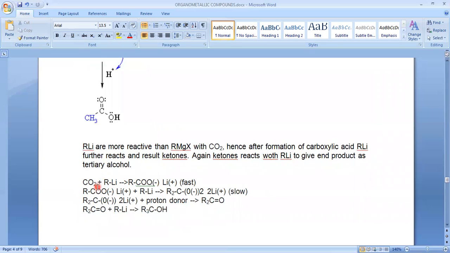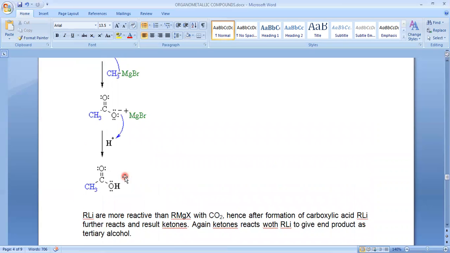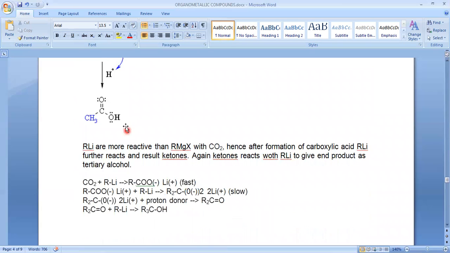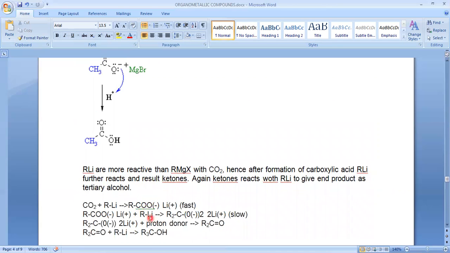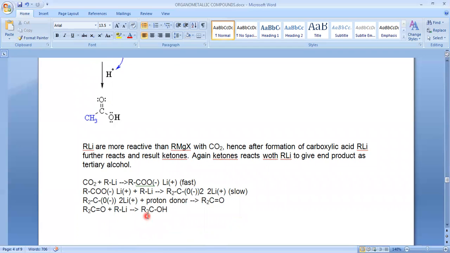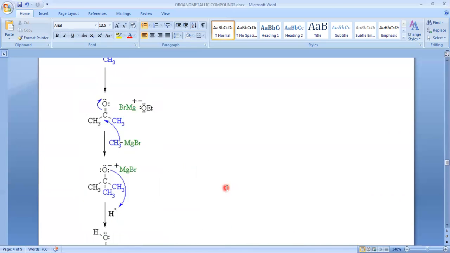But here, what happens after the formation of the carboxylate ion? First we get this carboxylate ion, and here also we get the carboxylate ion. But this carboxylate ion reacts again with one more RLi to give the salt of a dialkoxide. On protonation, the salt of the dialkoxide converts into the ketone, and this ketone reacts with one more alkyl lithium, followed by hydrolysis, to give the alcohol. So this is about organometallic compounds.